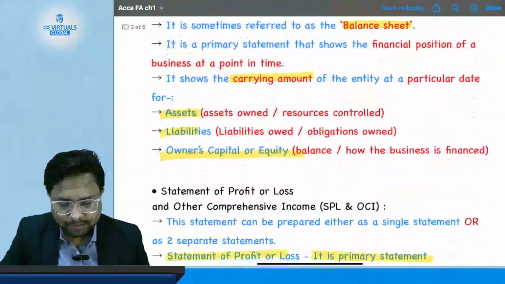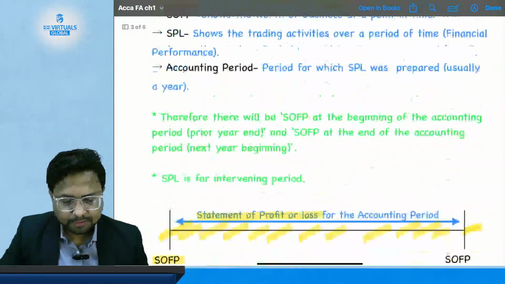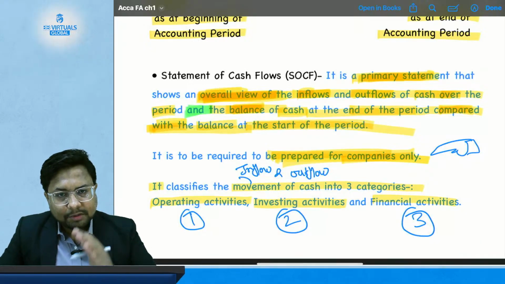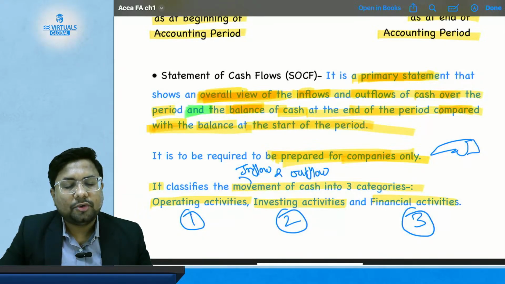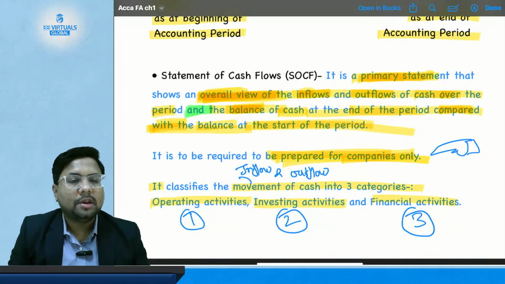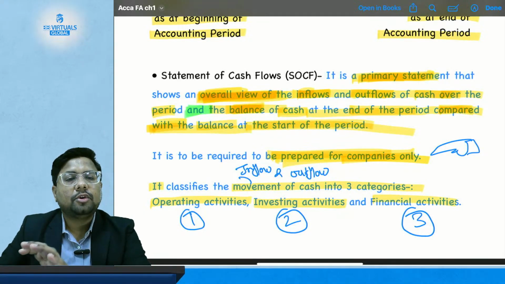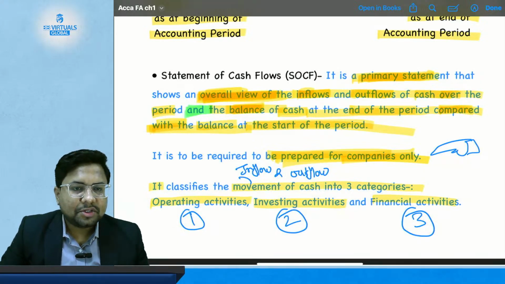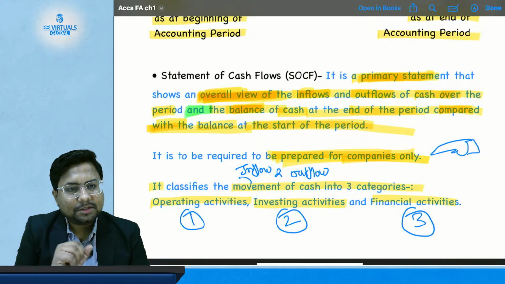What we have studied yesterday is the statement of cash flow, where we discussed what the cash flow statement is. It is a primary statement which shows the overall inflow or outflow of cash during the accounting period and compares the closing value of the cash with the opening value of the cash. So whatever cash you have at the start of the accounting period and whatever cash you have at the end will be compared, and all the inflow and outflow of cash are also disclosed in this statement.